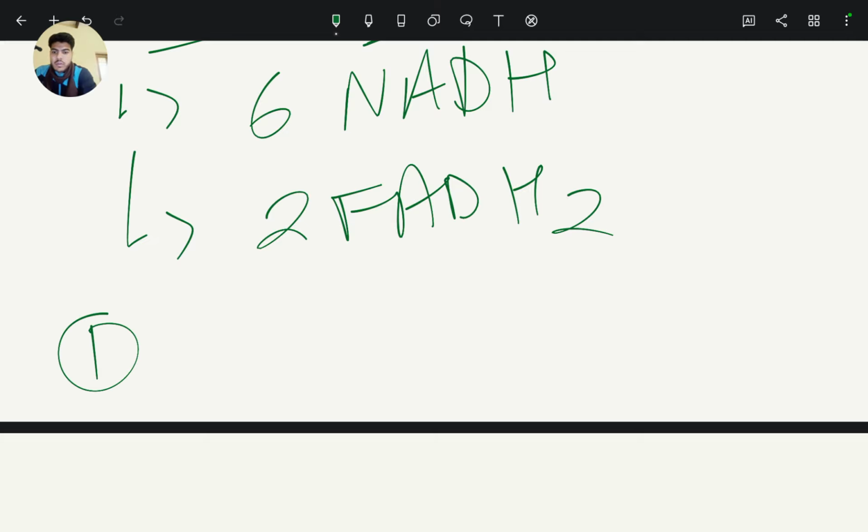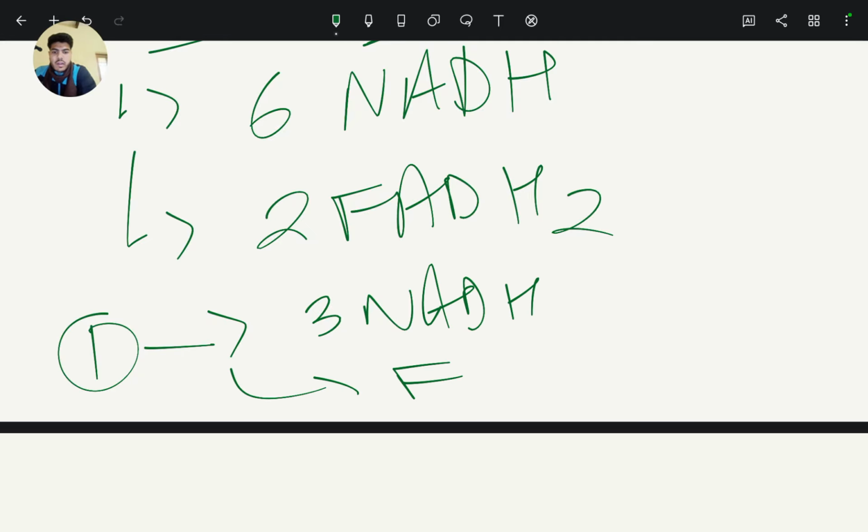And according to one acetyl coenzyme A molecule, there is formation of 3 NADH and 1 FADH2.